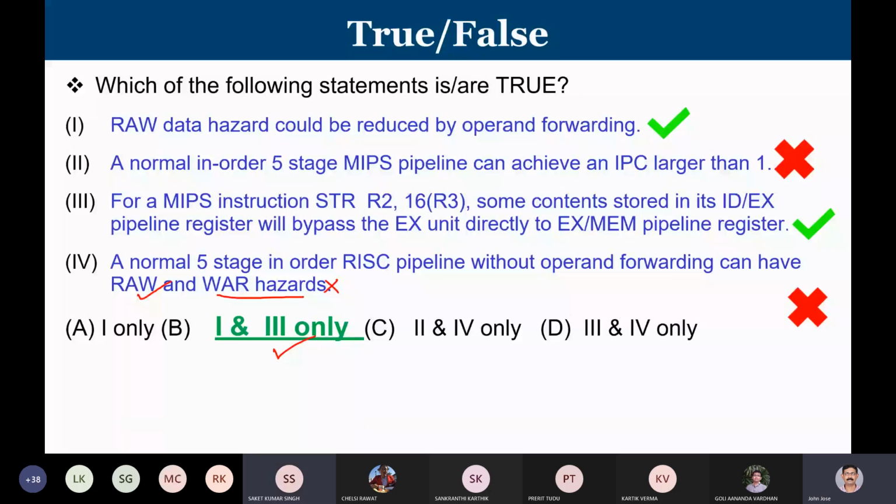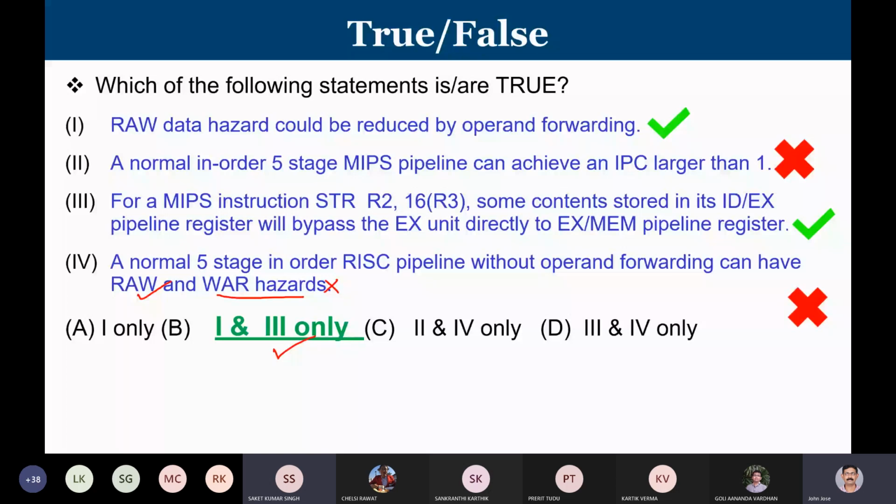Excuse me, sir. Yes. Sir, in the calculation of instructions per cycle, with I plus 1, I plus 2, I plus 3, and I plus 4, there were 5 instructions getting executed at the end of 8 cycles. Like, how did we get that 4? I wasn't able to understand.